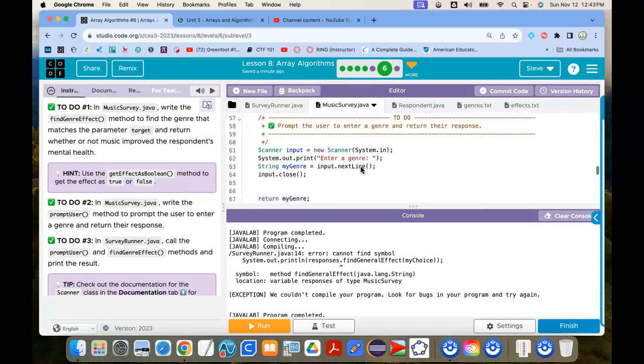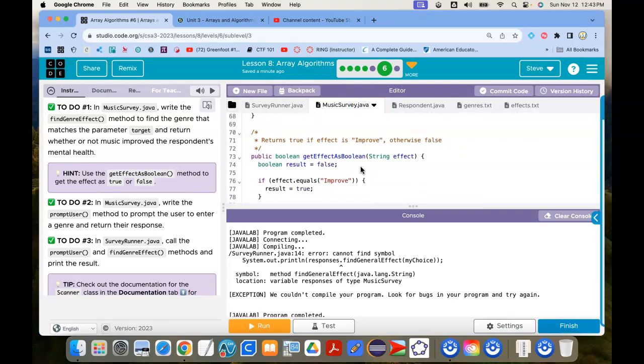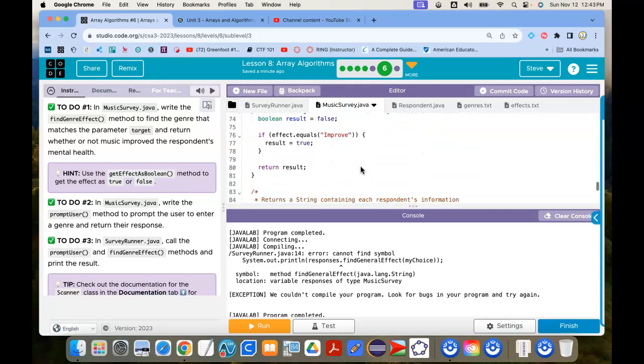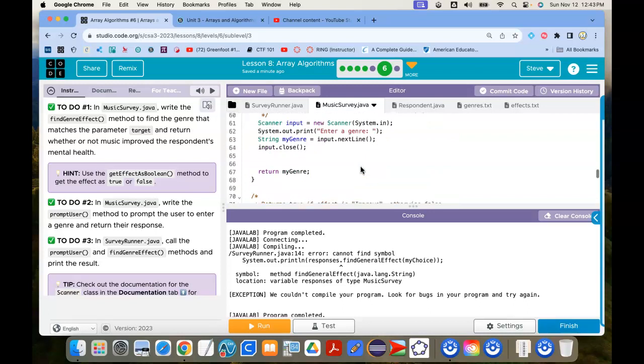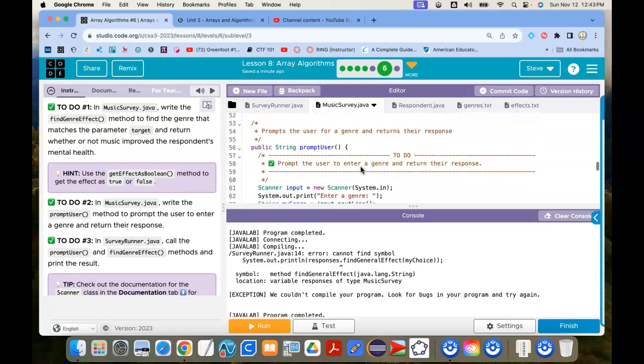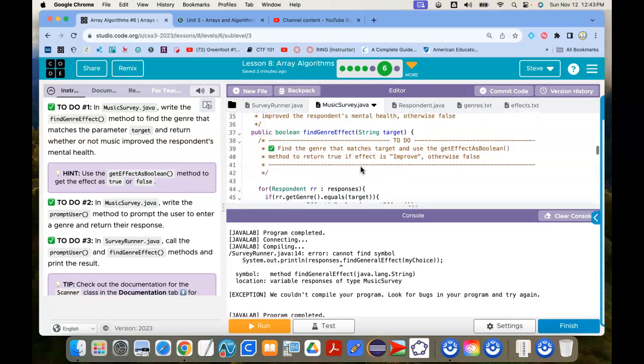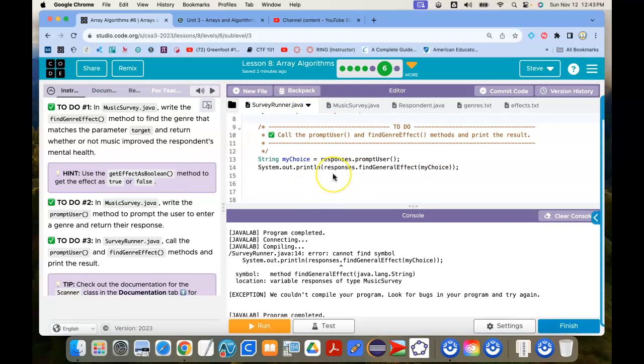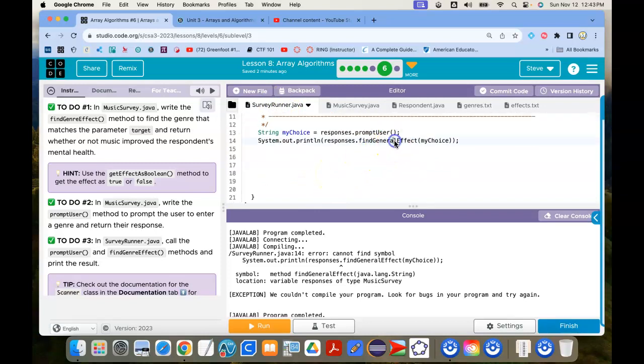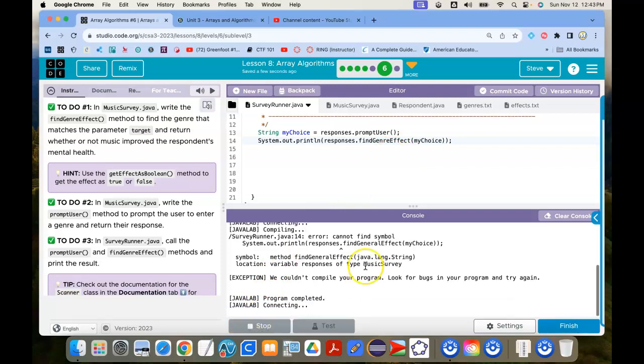Did I spell something wrong? Find genre effect. Oh, that's terrible. So, genre effect. Now let's run it, see what it does.